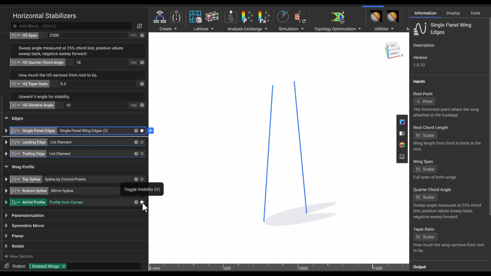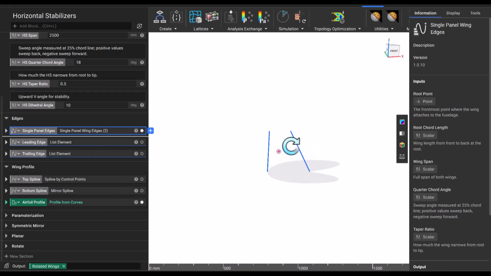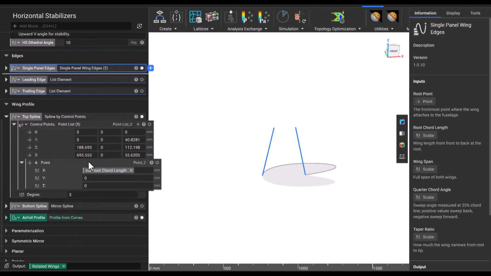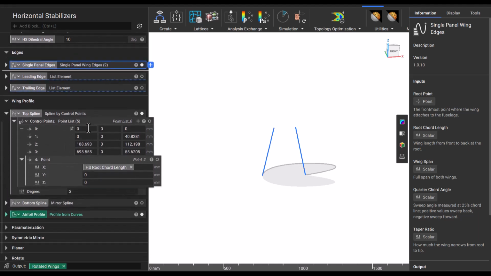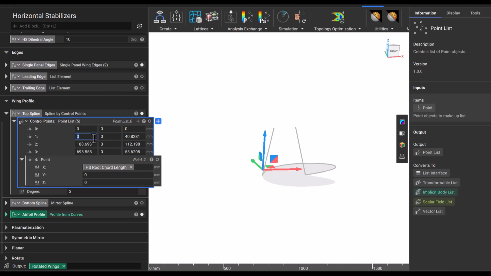We see that our airfoil profile looks something like this, and we can find that that's the result of our top spline that looks like this. Opening up our top spline, we see that we created those control points when we made our single panel wing. We used the spline by control points and included these 4 points to guide our spline.